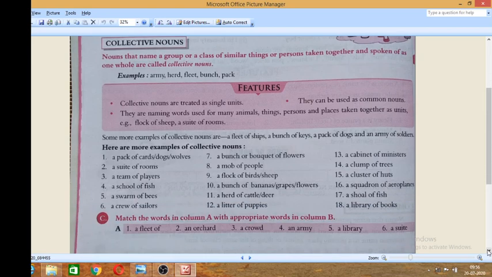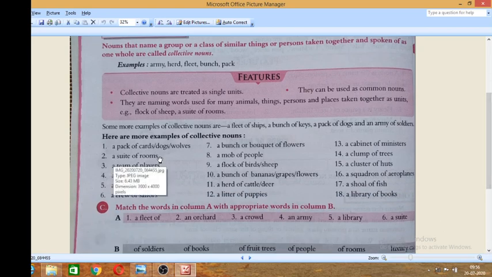So you know that these will be used. A pack of dogs, wolves. Here pack will be used. A suite of rooms, a team of players, a school of fish, a swarm of bees, a crew of sailors, a mob of people, a flock of birds. A pack of birds would be wrong. A herd of cattle, here herd will be used, not a flock of cattle. Clear? So you have to understand these things.